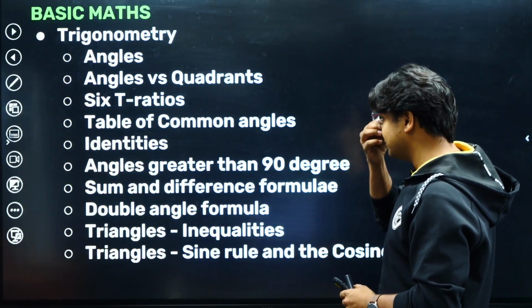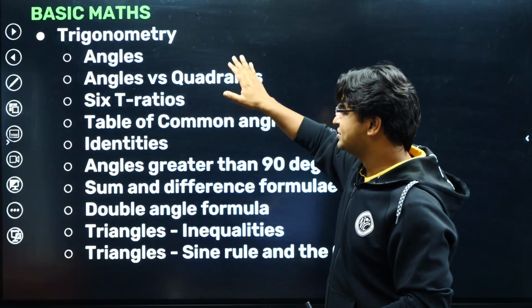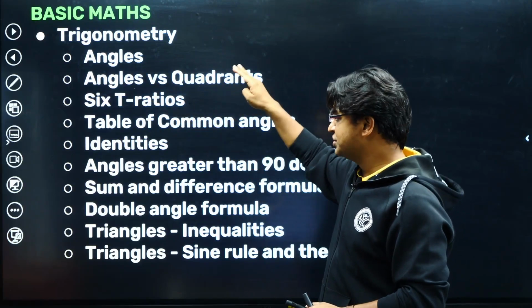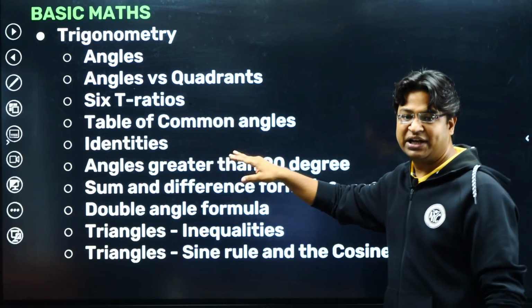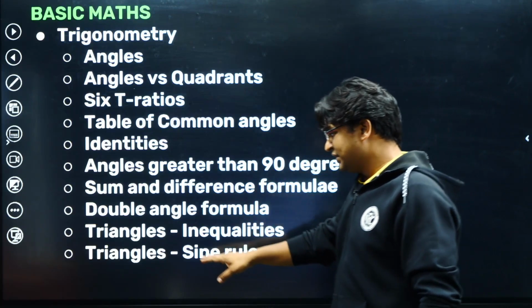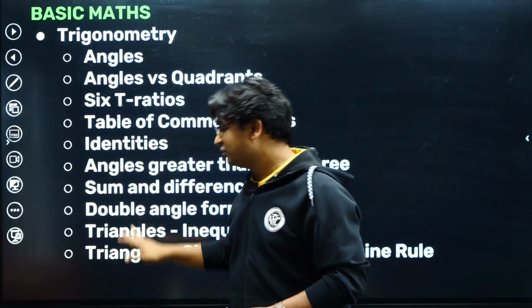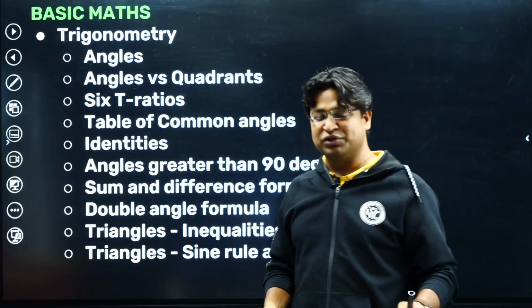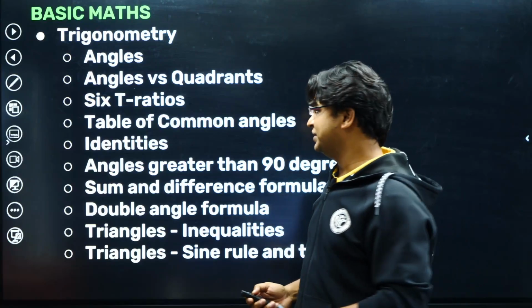In trigonometry, what are we going to cover? We are going to talk about angles and quadrants, the 6 trigonometric ratios, the table of common angles, the identities, angles greater than 90 degree, sum and difference formula, double angle formula, triangles, inequalities in triangles, sine rule and cos rule. These are the things that we have to cover in this chapter. Of course, all of them will not be covered in today's session. Let's see how far we can go in today's session.